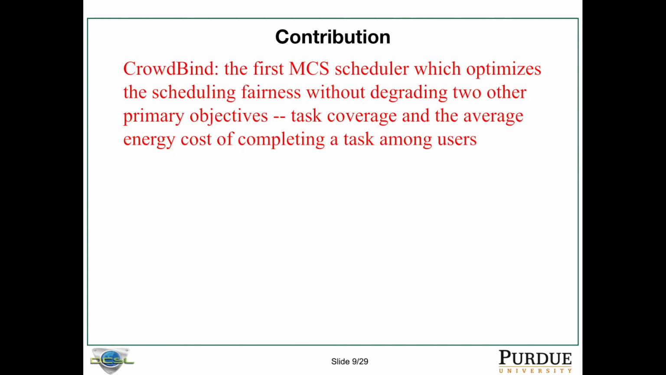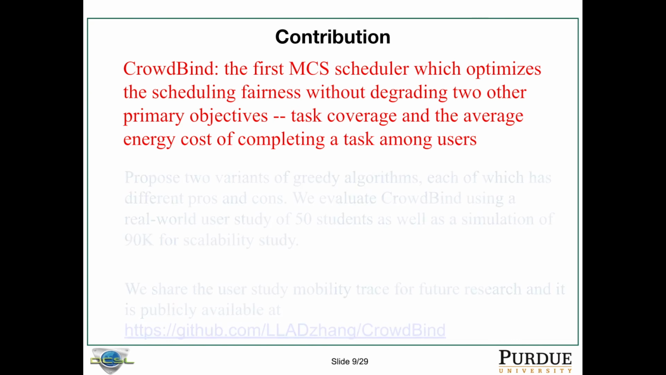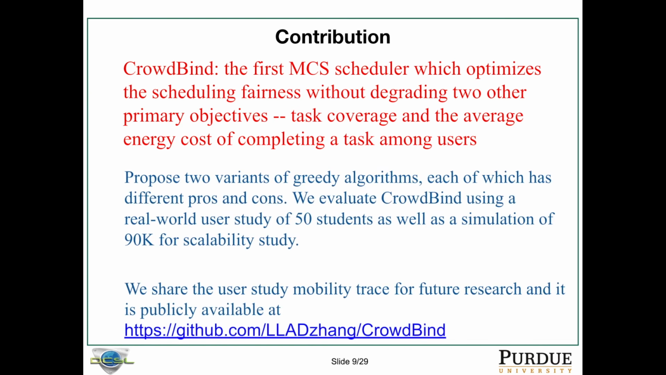So in summary, CrowdBind is the first MCS scheduler which optimizes task scheduling fairness without degrading two other primary objectives: task coverage and the average energy cost. We proposed two variant greedy algorithms to solve this fairness problem, and we evaluated CrowdBind using a real-world user study of 50 students and a simulation of 90,000 people for the scalability study. Our mobility trace is available in this link.